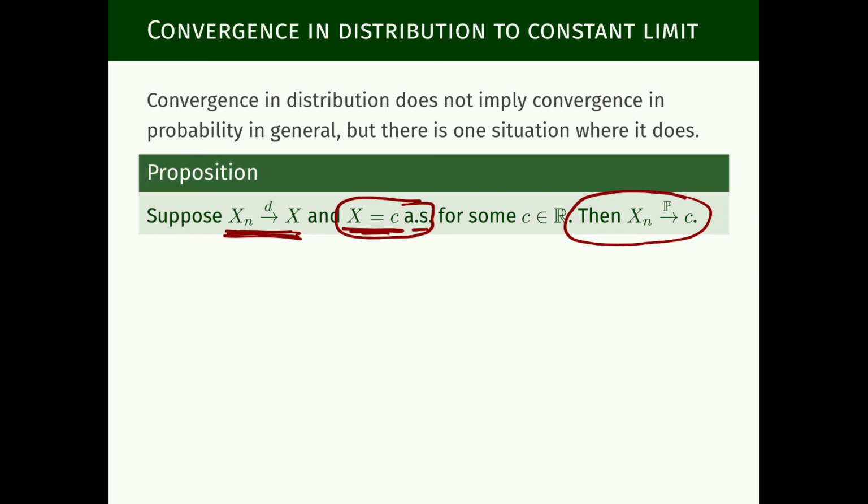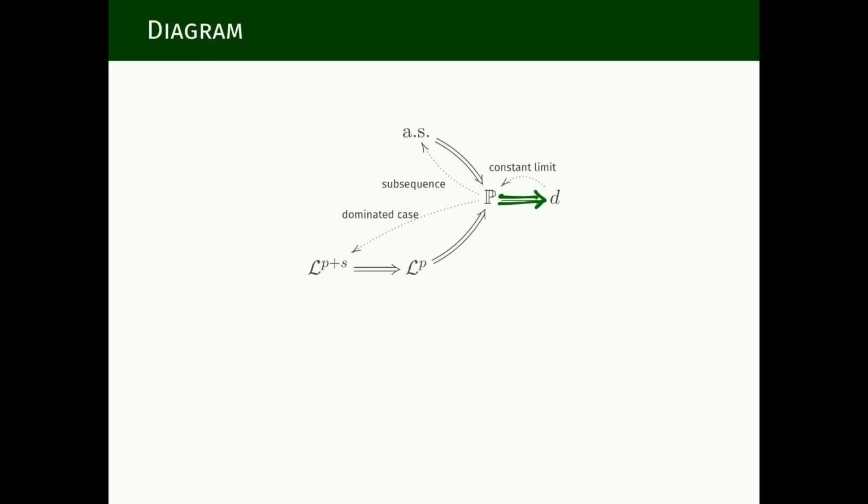This is one particular case, this dotted line here, where convergence in distribution does imply convergence in probability, when the limit in distribution is X equals c almost surely, which means